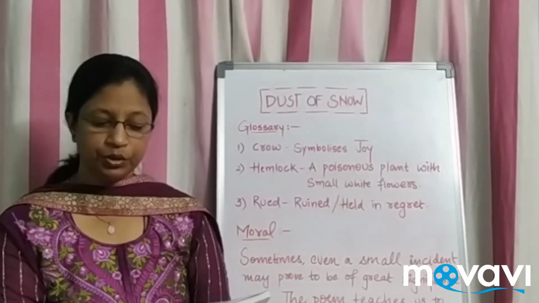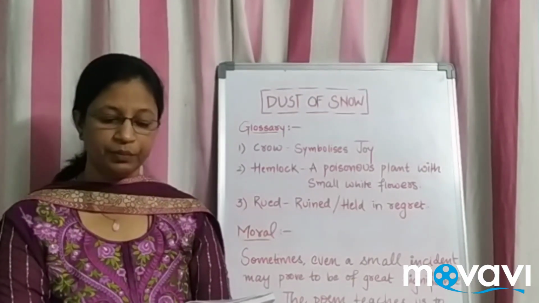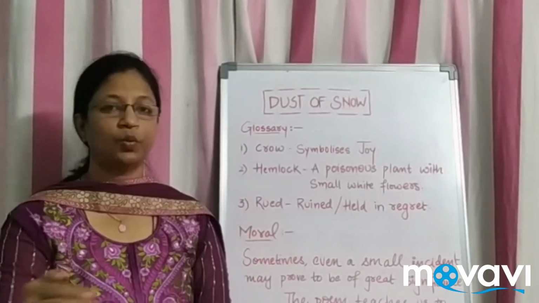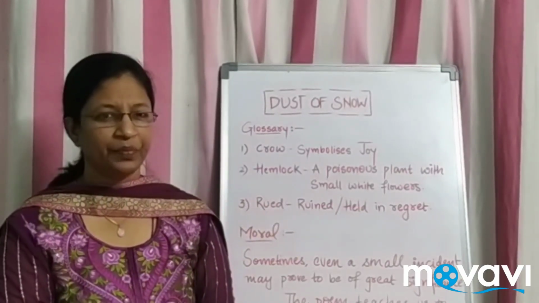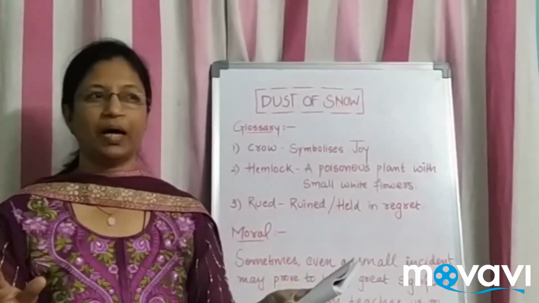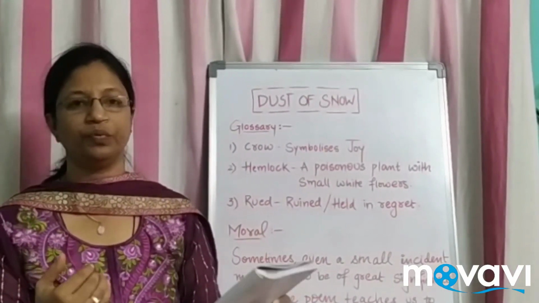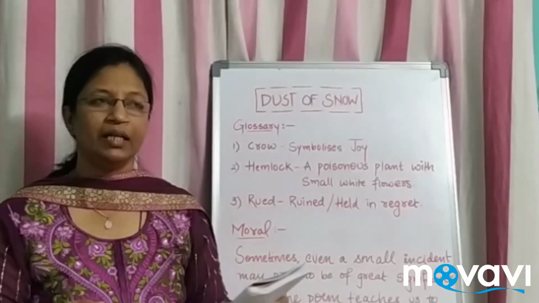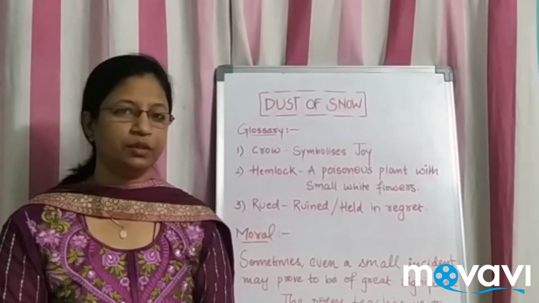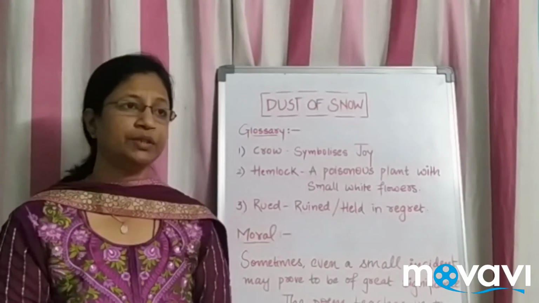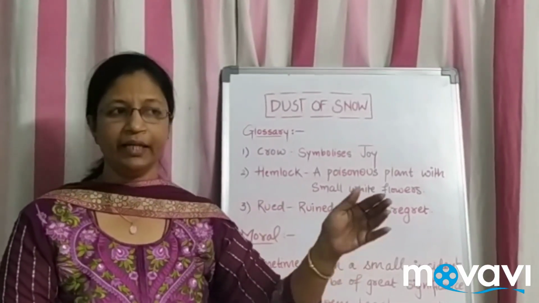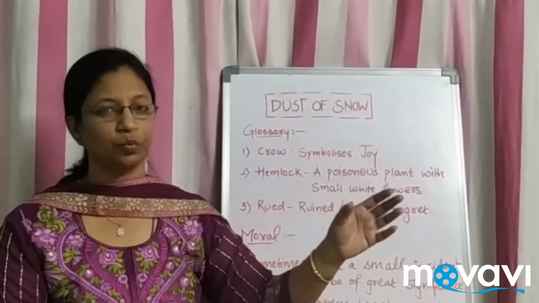The way a crow shook down on me the dust of snow from the hemlock tree. One day the poet was walking through the snowy area, and everywhere you see the snow, and sometimes it happens that we are very sad. It's not that pleasurable. The total white, and there is nothing colorful in between. You walk slowly, and he went and stood under a small tree.